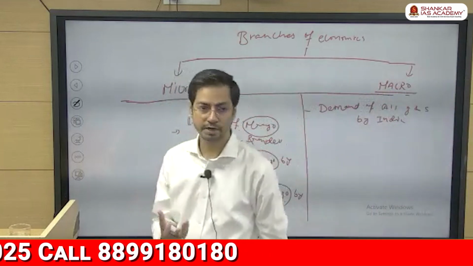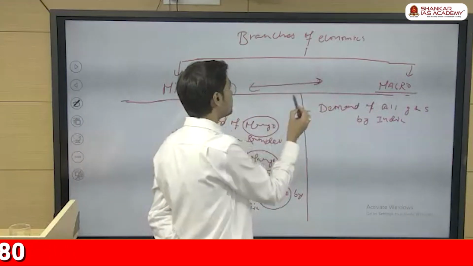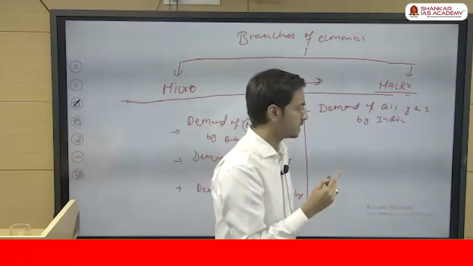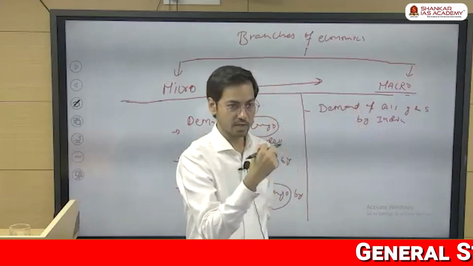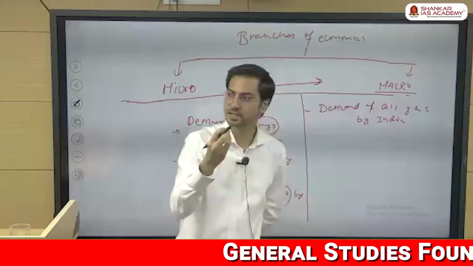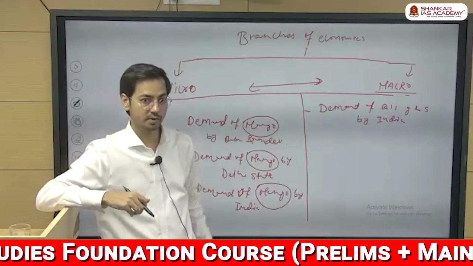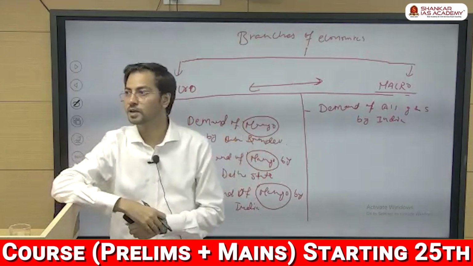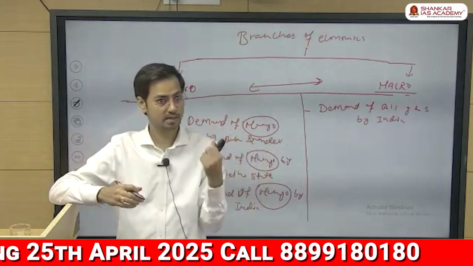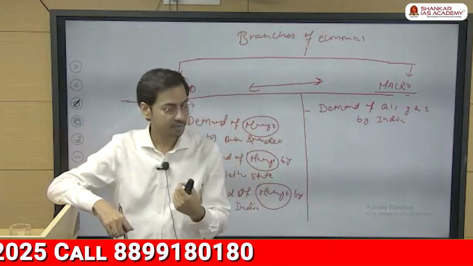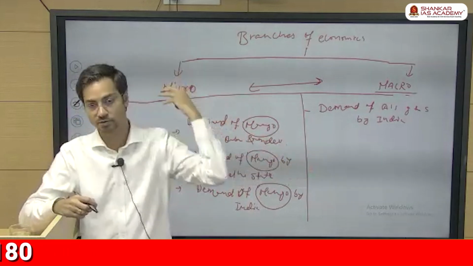Present economists nowadays say that there is very little difference between micro and macro, almost very, very low. There is a reason why they say that micro is not actually micro and macro is not actually macro. Suppose I give you the example of the income of Reliance. This is the example of which one? It is micro because we are talking about one company. Similarly, the income of Apple or Google is an example of micro only, right? But the income of a company like Apple is more than the income of several countries together, isn't it?